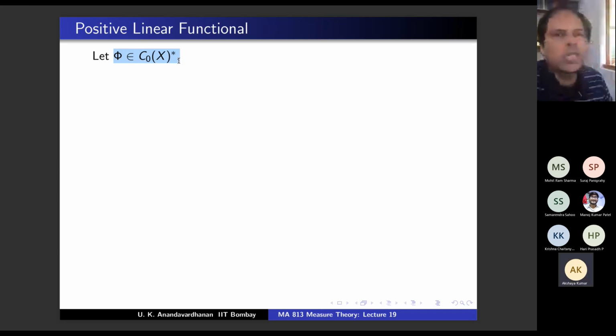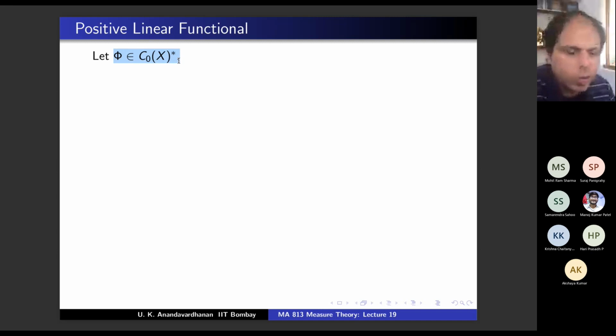Yes, yes. So conceptually, the proof idea is the following. We are going to use the old RRT. Given this continuous linear functional phi, guess what should happen in this slide. The slide is titled positive linear functional. Given this continuous linear functional, I should construct a positive linear functional on CC(X), and then apply the old RRT to that positive linear functional and get a measure satisfying the properties of the old RRT. That will be a positive measure.